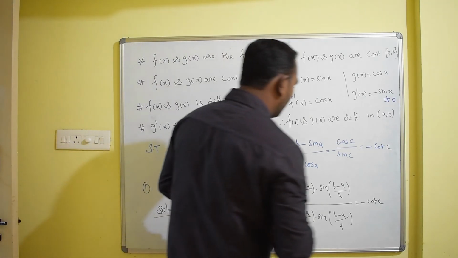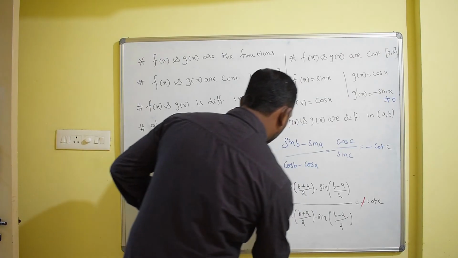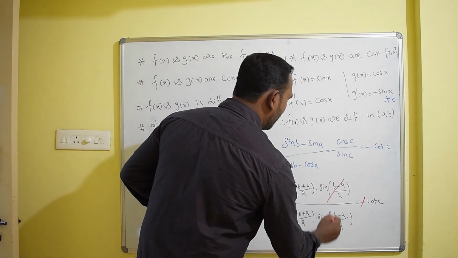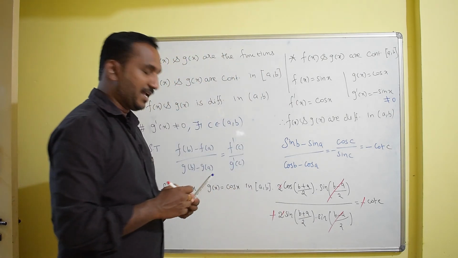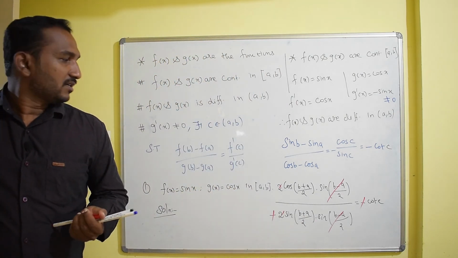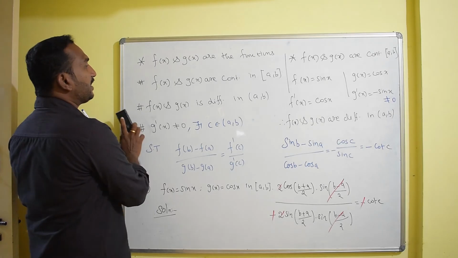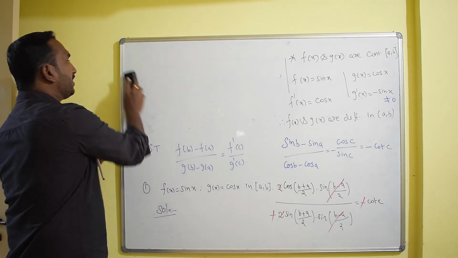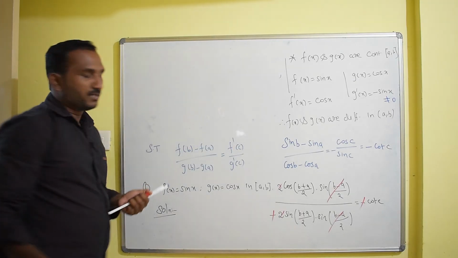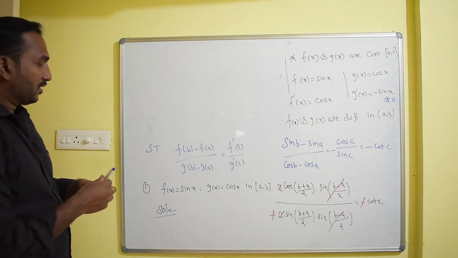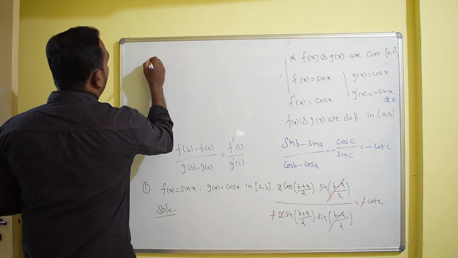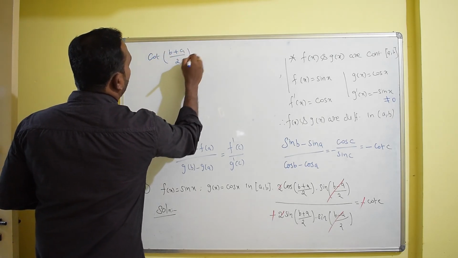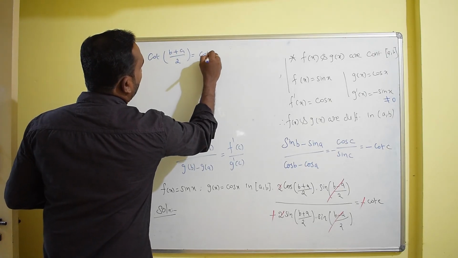Here one negative and this negative cancel, the 2 cancels, and the sine term will get cancelled. Again I got the form cos theta by sin theta on the left-hand side, that is cos of (B plus A) by 2 divided by sin of (B plus A) by 2, and this can be written as cot of (B plus A) by 2, which is equal to cot c.